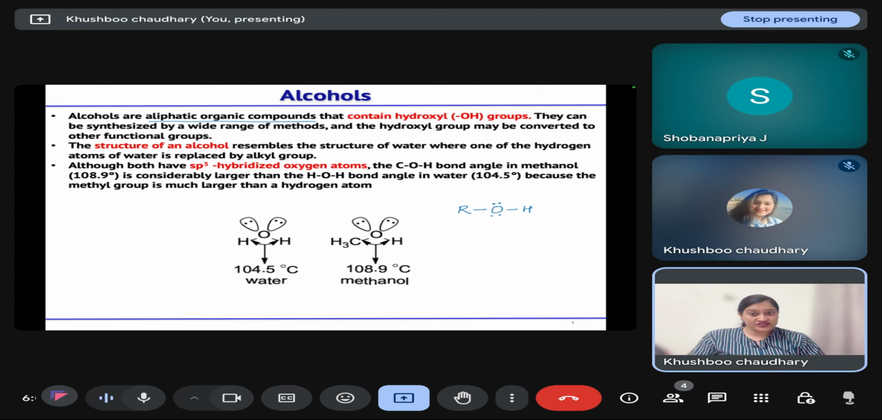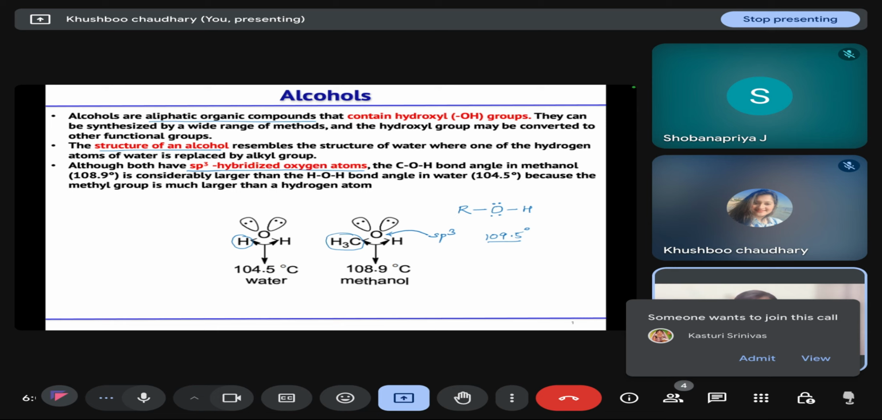When we talk about its structure, the structure of alcohol is similar to that of water, where if we replace one of the hydrogen atoms with the alkyl part or the aryl part, we will get alcohols or phenols respectively. In this case, the alcohol's oxygen is sp3 hybridized, and the tetrahedral angle should be 109.5 degrees based on the geometry of an sp3 hybridized carbon.